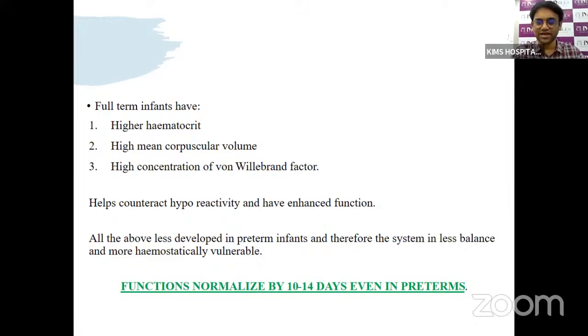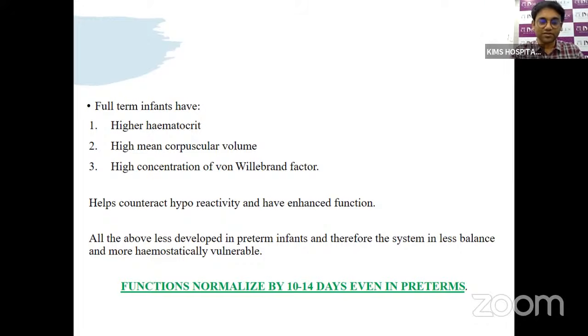Any kind of sickness, like respiratory distress syndrome, sepsis and shock, which affects the hemodynamic balance, can lead to more coagulation abnormalities and abnormalities in the platelet count. However, if the babies are maintained normally, these functions usually get normalized even in preterm babies by 10 to 14 days. But the problem is that the majority of preterm babies have these platelet-related problems, and bleeding happens in the first 10 days.